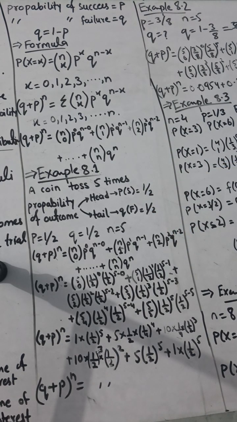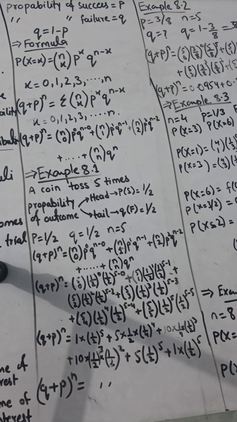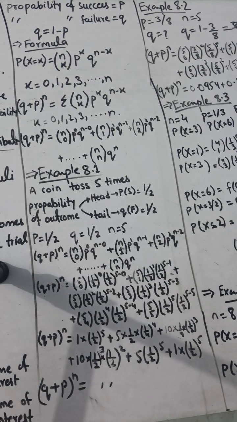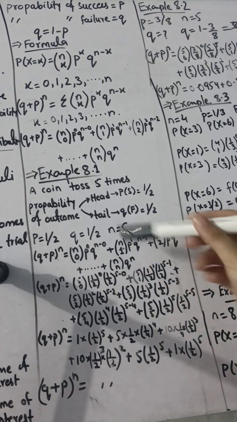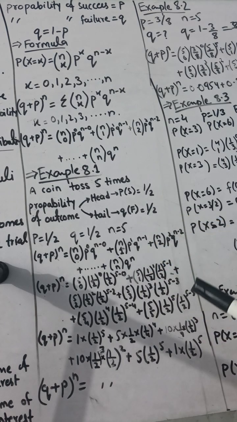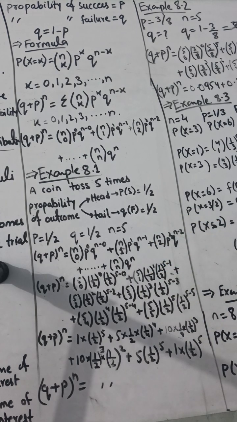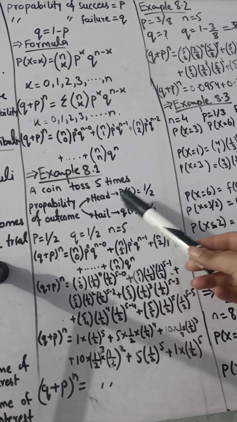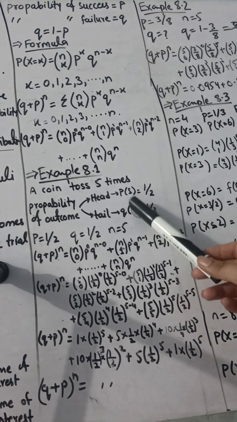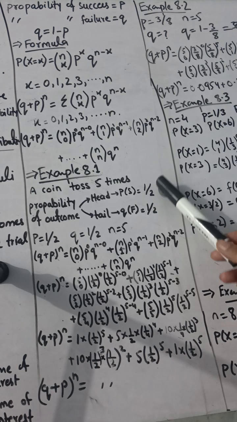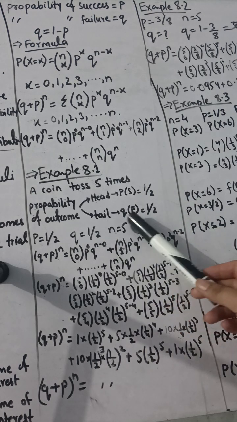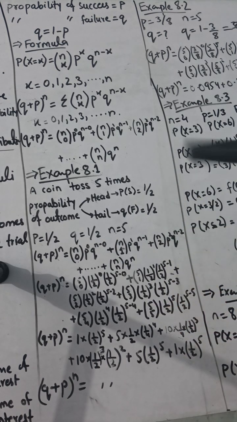So now let's solve example 8.1. In example 8.1, you are given a coin and you have to toss it 5 times. The probabilities are the same. You have two probabilities, head and tail. Head means success, so its probability is 1 by 2. And the failure is the tail, so its probability is also 1 by 2, meaning 50%.